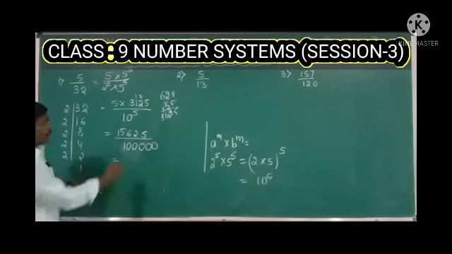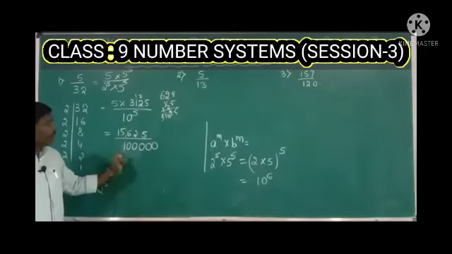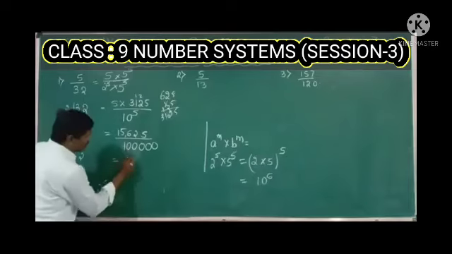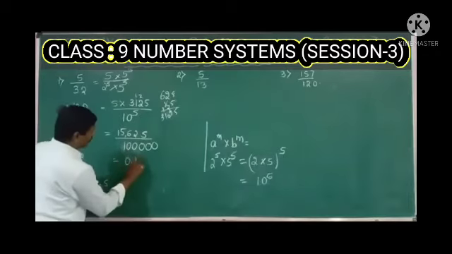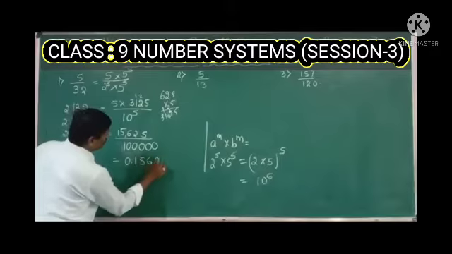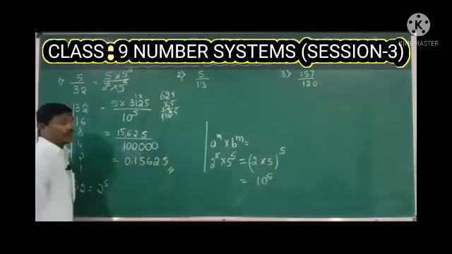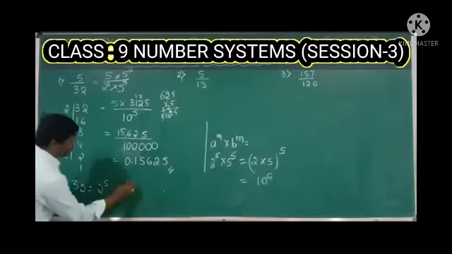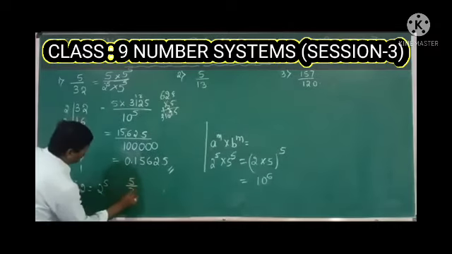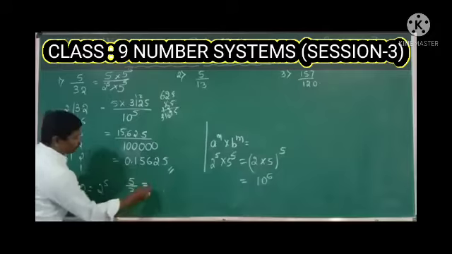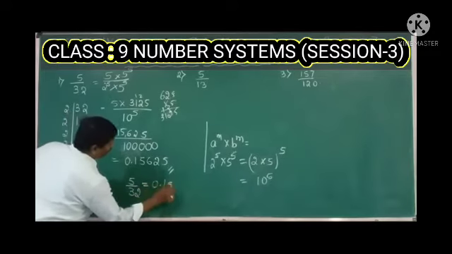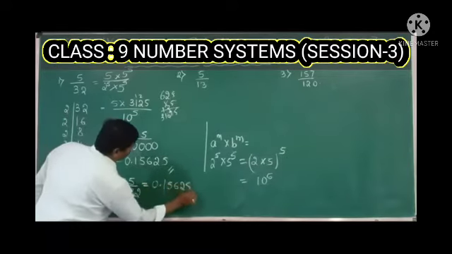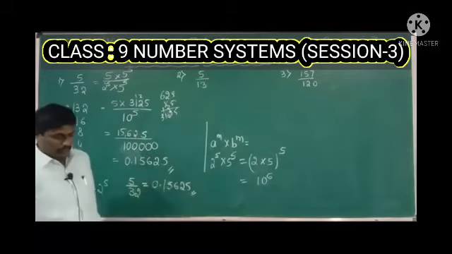So 15,625 divided by 1 lakh means 0.15625. This is the required terminating value of the rational number 5 by 32. So 5 by 32 is equal to 0.15625.